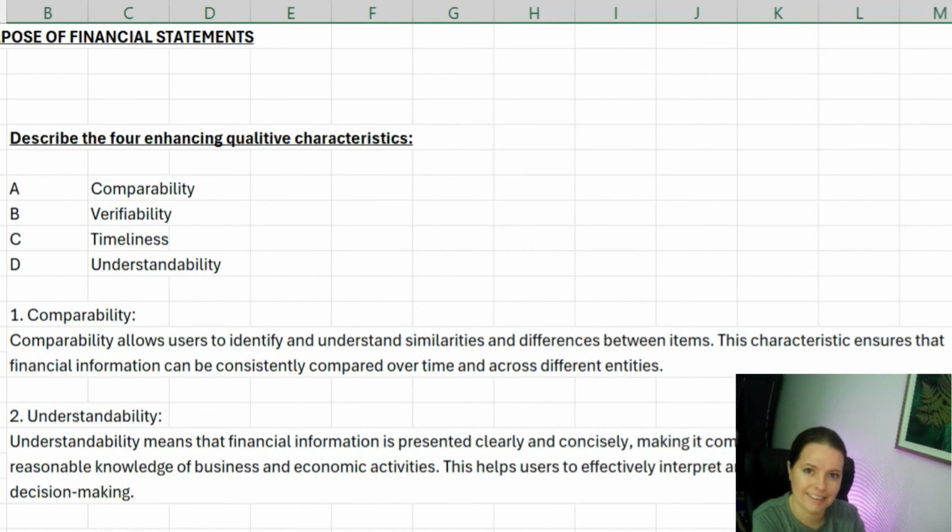So timeliness next. Timeliness ensures that financial information is available to users in time to influence their decisions. So if you were providing a set of financial statements 2 years after the period end, there would be no point in looking at those financial statements because, you know, it's history, it's been and gone. We can't make future decisions off that information because there might be more relevant information to us now. So it's really important that timeliness is taken into account, and that's why it's one of the enhancing qualitative characteristics.